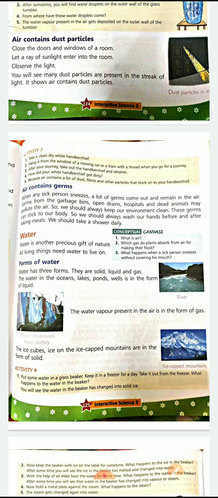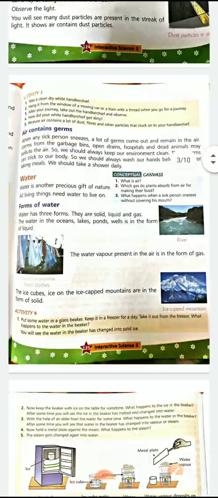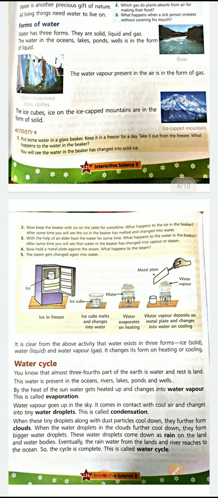Then the ice. You see the snowfall on the mountains, the tops are covered with snow. This is the solid form of water, which is present in the form of snow. Now, how to see that water changes its state: liquid, solid and gas?